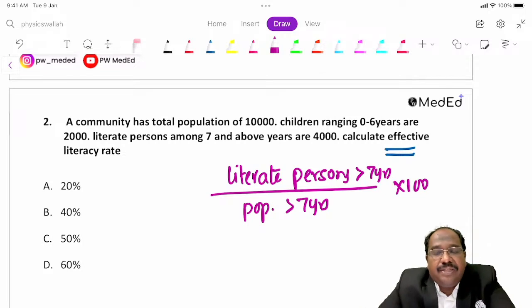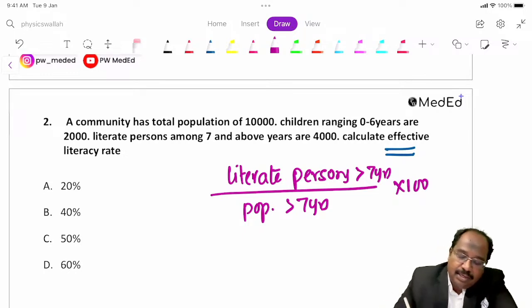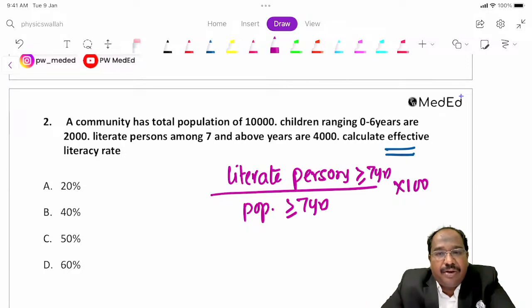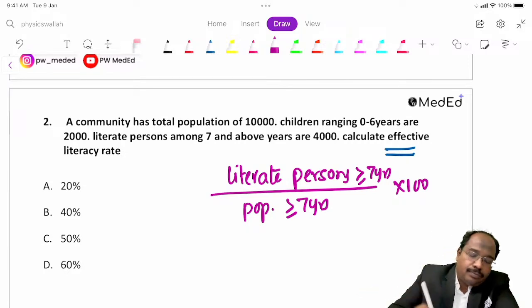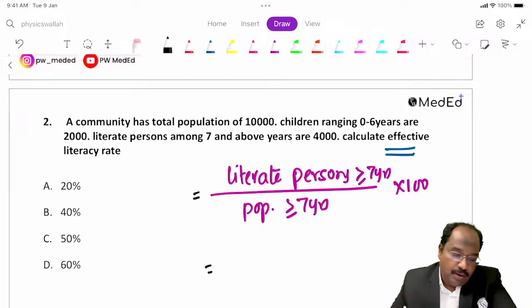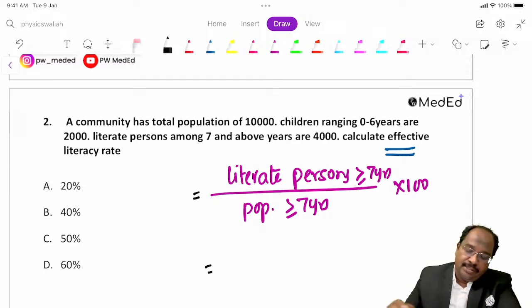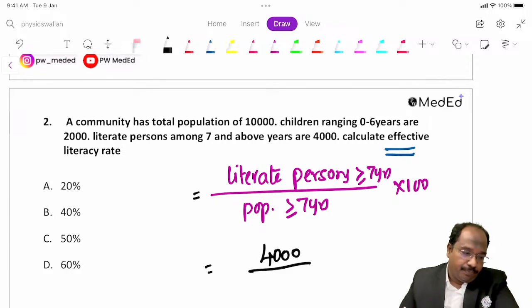This is the definition we use in the census. Anyone less than 7 years we are not taking into consideration; 7 or more than 7 years we are taking into consideration. So what is the answer here? Literate people, those who are able to read and write, 4,000.